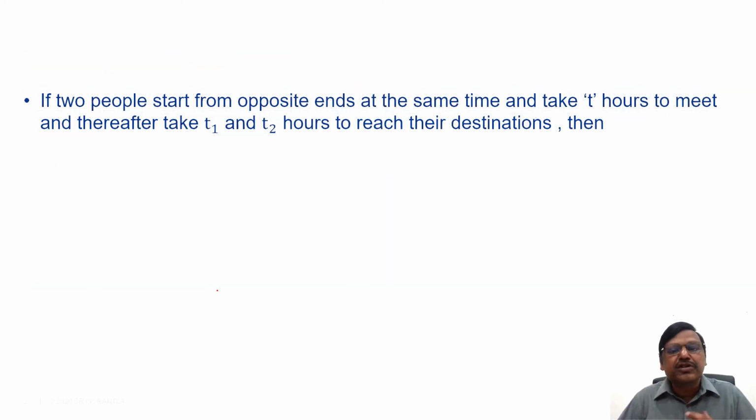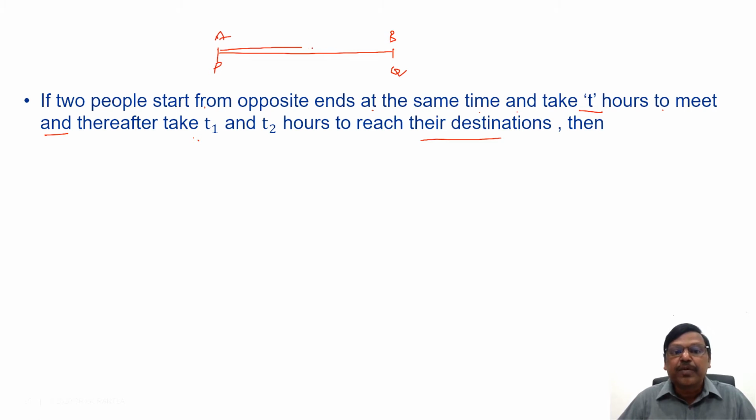The third concept or shortcut is, if two people start from opposite ends at the same time and take t hours to meet and thereafter take t1 and t2 hours to reach the destinations. Let me explain. Say there are two people here, starting from opposite ends P and Q, say A and B. They came up to here and they met here. So they met after how many hours? Let us say t hours.